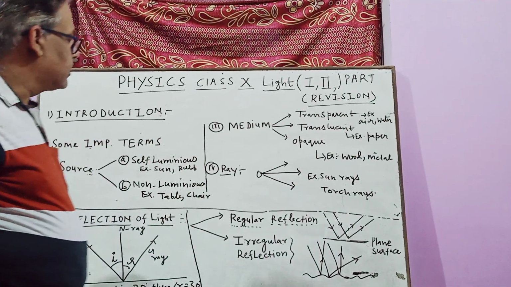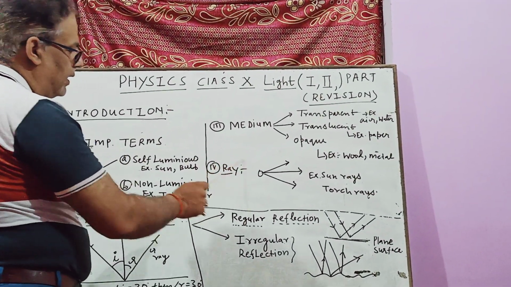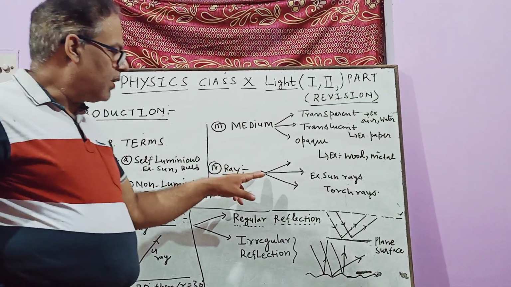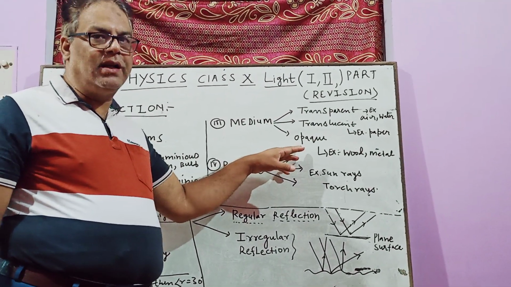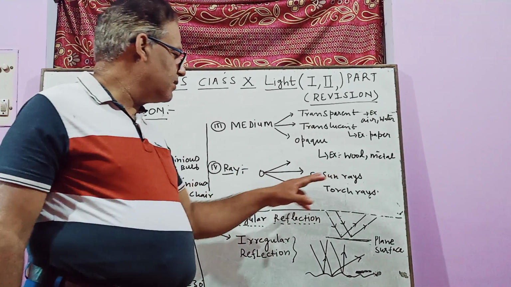Now I am just discussing the next point, which is called the ray. What is a ray? A beam of light traveling from a source in one direction is known as a ray of light. For example, sun rays or the torch.